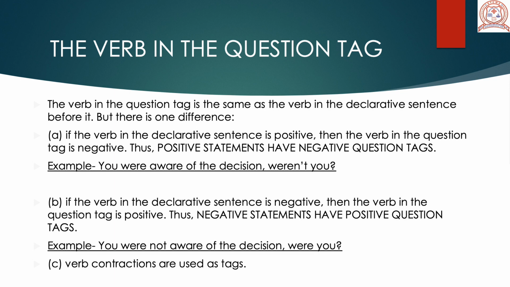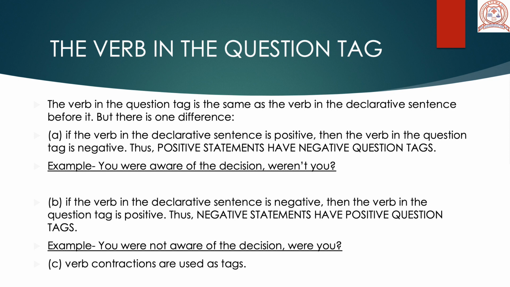So, you were aware of the decision. Over here, my verb is were, W E R E, correct? I have also used the same verb in my question tag, were, but one thing which you will notice is the declarative sentence is a positive statement. We have just learned what positive or affirmative and negative sentences are. So, you were aware of the decision means you knew the decision. This sentence does not have any no or not or never in it, so it is not a negative statement, it is a positive statement.